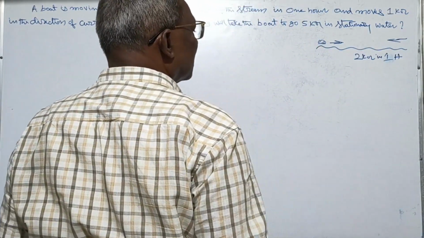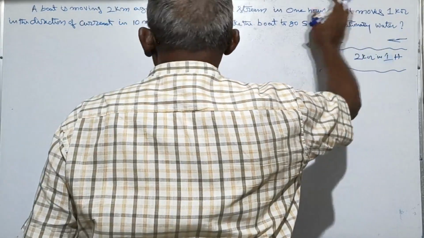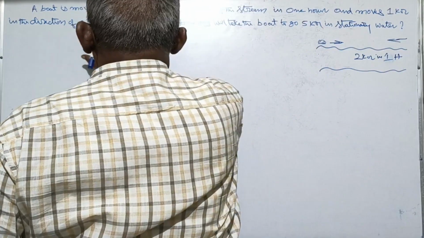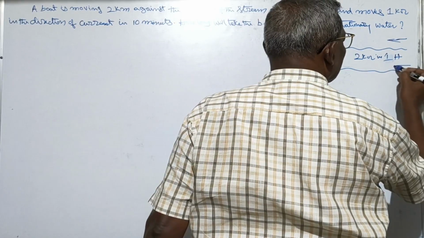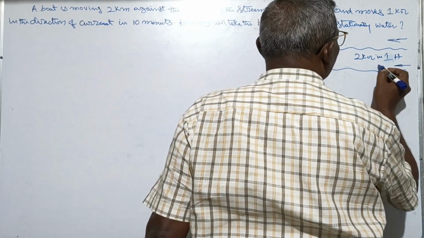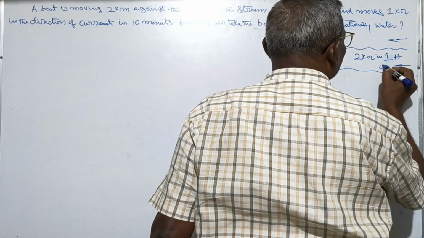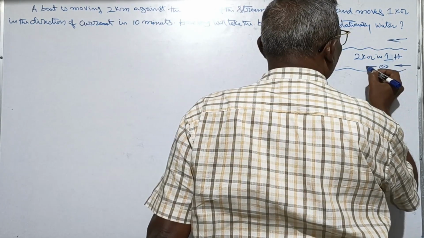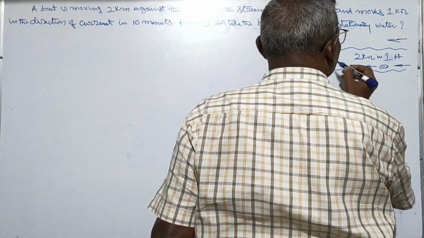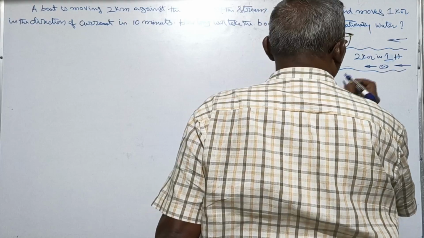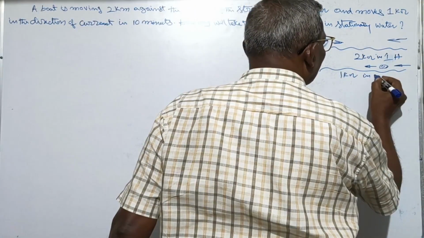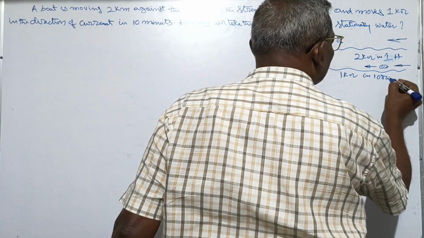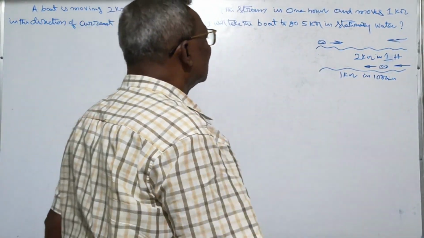Next, the second condition: it moves 1 km in the direction of current. The boat is moving in the direction of current for 1 km in 10 minutes. This is the second condition.